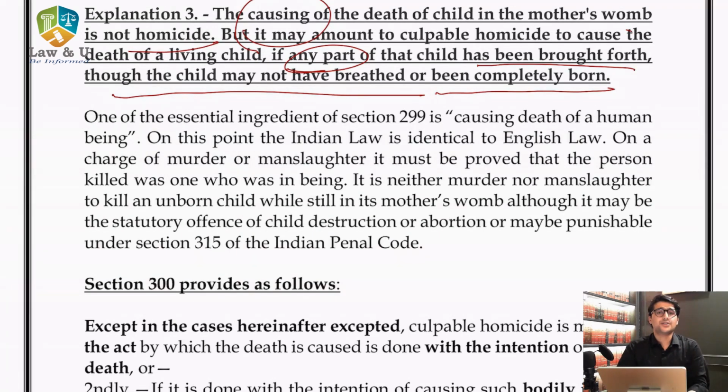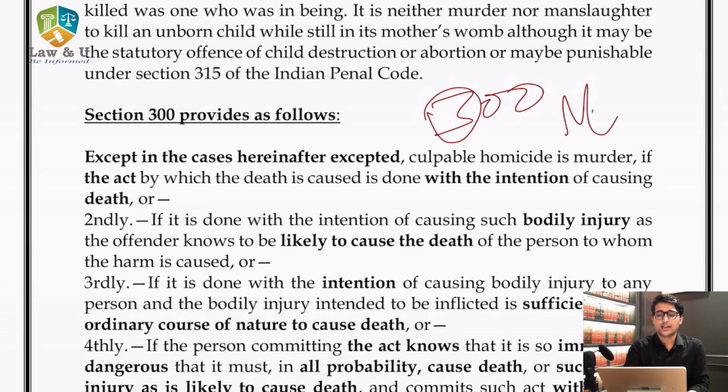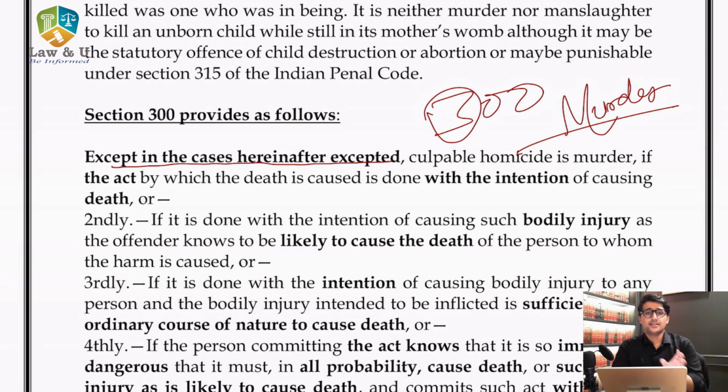Now coming to the main section, murder. Murder is defined under section 300, and I have already told you how to remember that 300 stands for murder: because 300 has 3 and 3 looks like M. Therefore 300 stands for murder. Now when we read this definition, it starts with "except in the cases hereinafter excepted." This definition starts with an exceptional clause, that all these are exceptions, if none of these apply, then it will be murder, and all these ingredients have to be present.